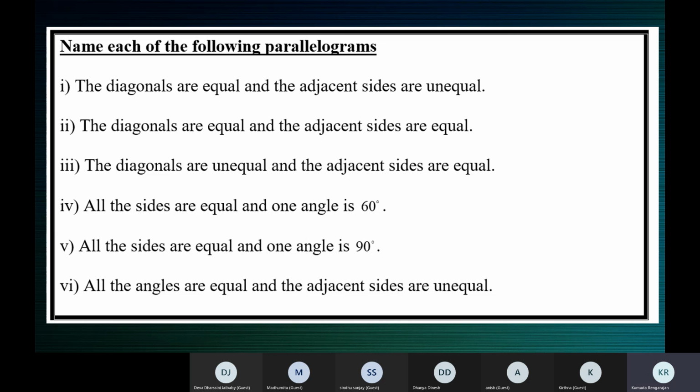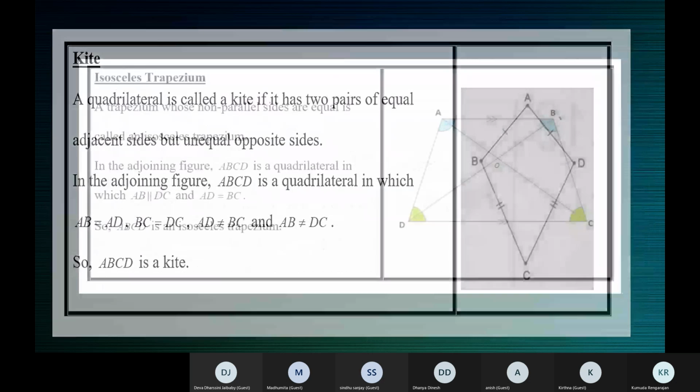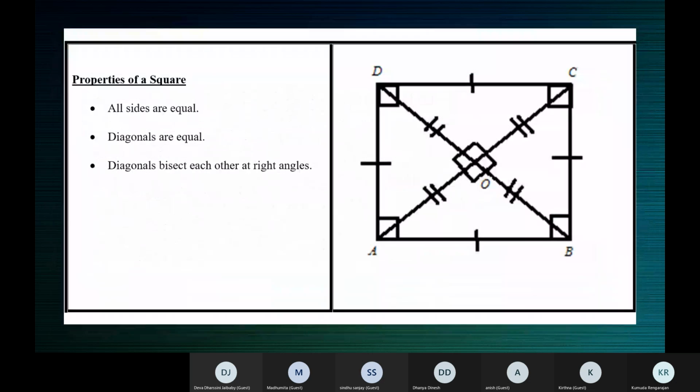And the further clue is that the adjacent sides are unequal. Now when we take up A, B, C, D, AB and BC are the adjacent sides. BC and CD are the adjacent sides. See, we have two things, opposite sides and adjacent sides. Opposite we understand. Let's take a figure. When you look at this, name the adjacent sides. Let me give you one. AB and AD are adjacent sides.